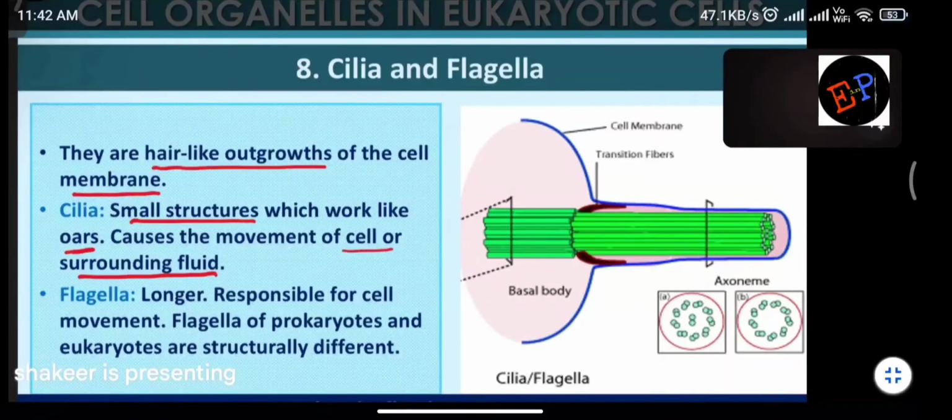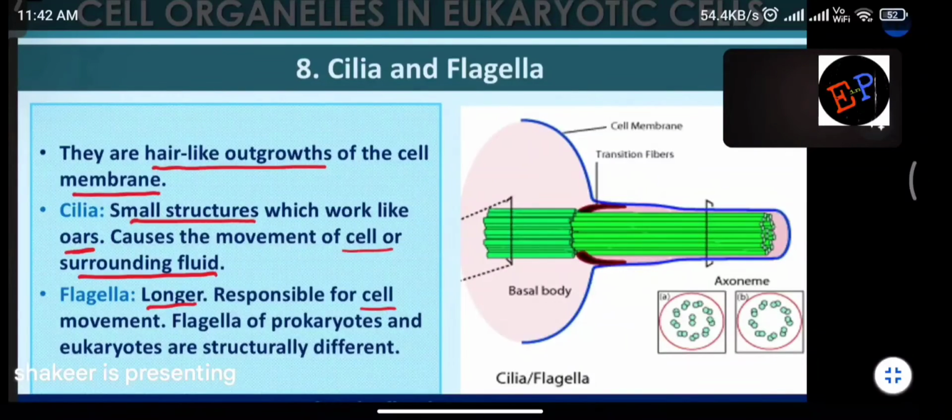Oars means what? For rowing a boat you need oars, no? So cilia also function like oars. They are responsible for movement of the cell, or you can say they are responsible for movement of the liquid in which the cell is present. If the cell moves, you can say there is motion of the cell. If the surrounding fluid flows, then also you can say the cell is moving. Flagella are longer and responsible for cell movement.